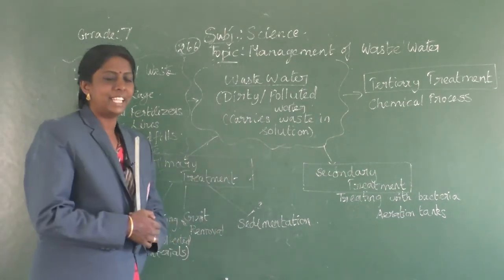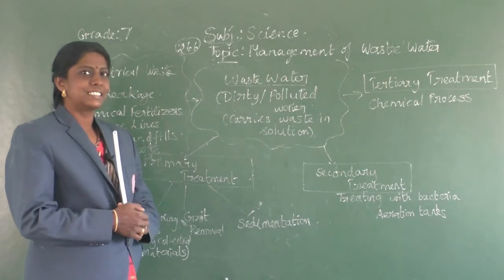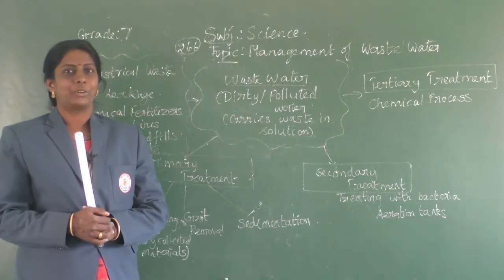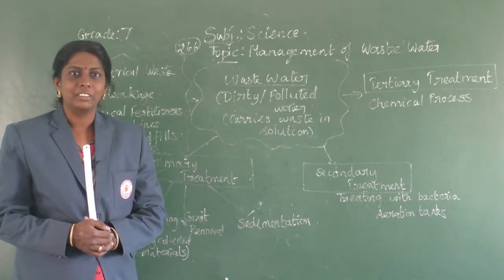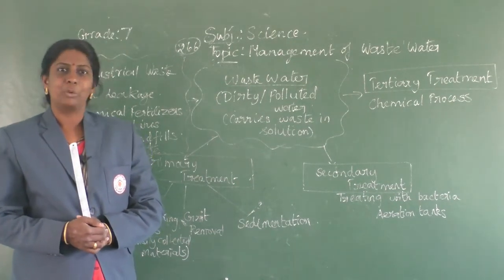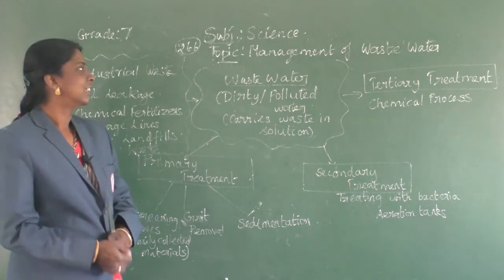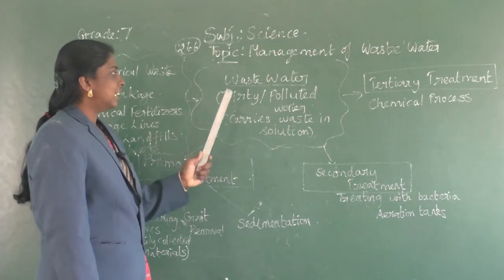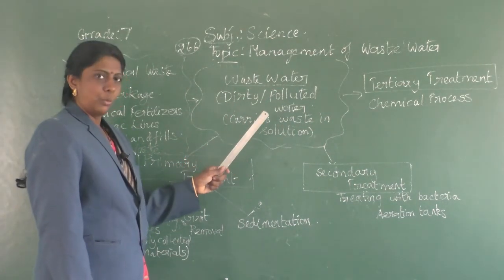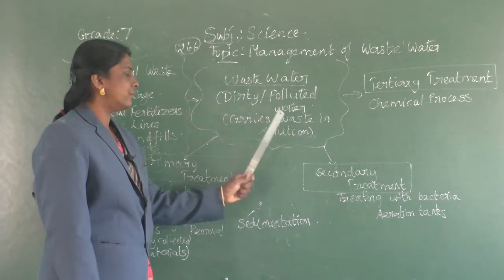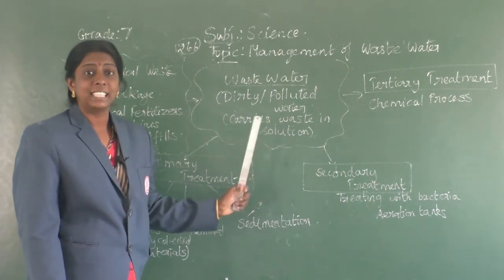Management of wastewater. So first, what do you mean by wastewater? Wastewater is nothing but the dirty water or polluted water, isn't it? Yes. Wastewater is nothing but the dirty or polluted water which carries waste in solution.